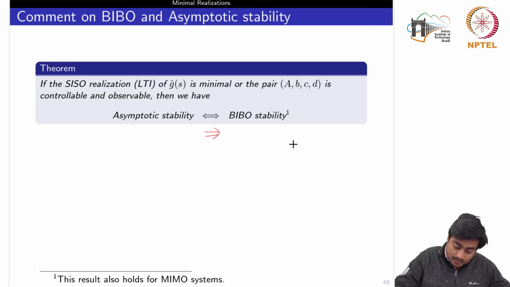Now if the system is BIBO stable plus controllability and observability is also satisfied by the pair, then this reverse implication would also hold. And this implies that the realization is minimal, that there does not exist any degree of the polynomial D(s) less than the original one. If there does exist one, then in that case there would be some cancellation between the numerator and the denominator polynomials.